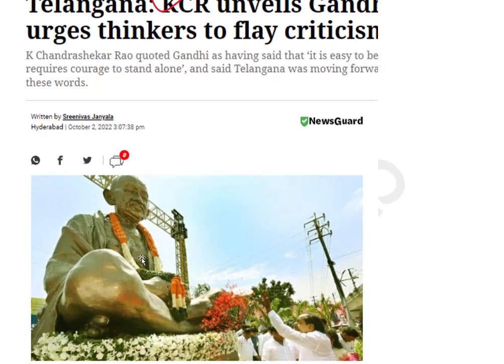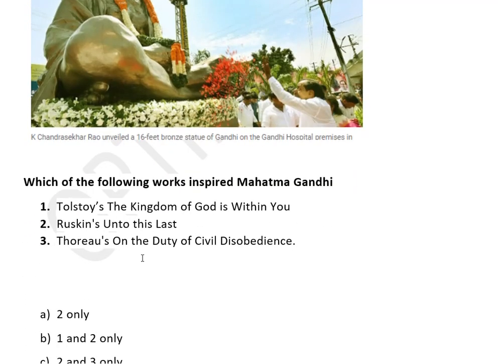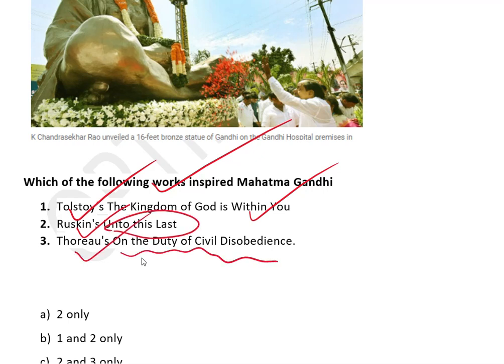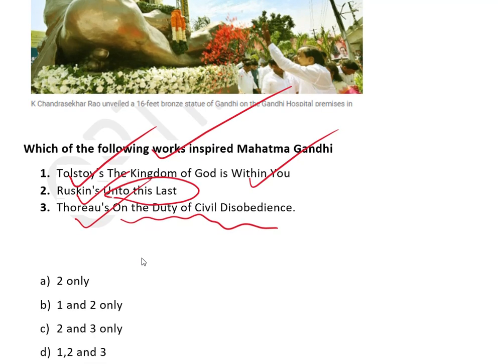These two questions I have framed. This is a new question, very important, and it is also inspired from the PYQs, but it's a brand new question. Let us see the question, guys. Which of the following works inspired Mahatma Gandhi? First, Tolstoy's The Kingdom of God is Within You. Second, Ruskin's Unto This Last. And third, Thoreau's On the Duty of Civil Disobedience. The options are: 2 only, 1 and 2 only, 2 and 3 only, 1, 2 and 3.